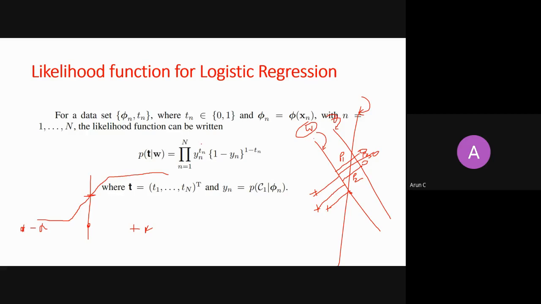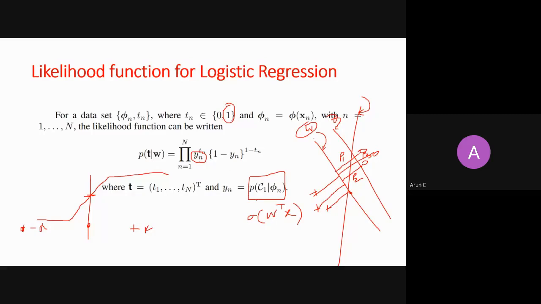For example, for all those samples where Tn is 1, I'm talking about all those PC1 samples, you are calculating Yn, which is nothing but the posterior probability, a sigmoid function applied to the term W transpose X. So this is how you can write it for Yn.